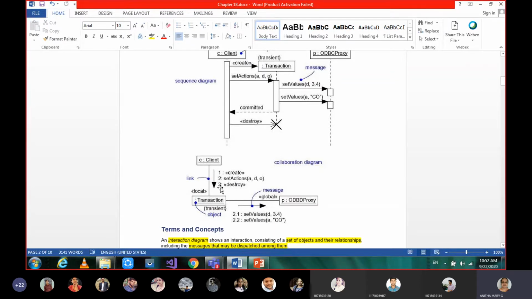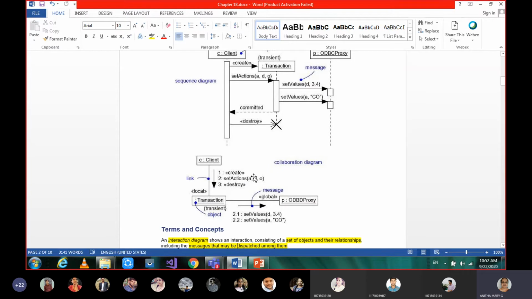So 1, 2, 3 are flat sequences, whereas under 2 it is recursively called 2.1 and 2.2. Based on the second message, these two are happening, so that is what we write. This is 2.1 and this is 2.2, and it is communicated between transaction and proxy. And then what is the next message? This is committed. Committed is not focused, so only destroy. They have taken this as the third message.